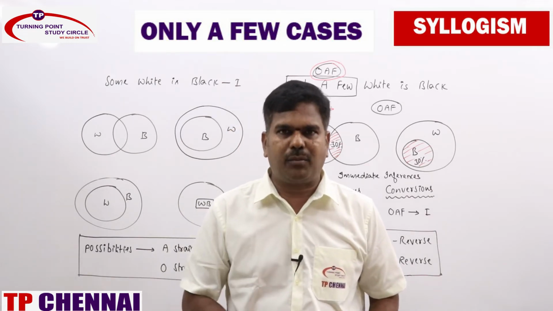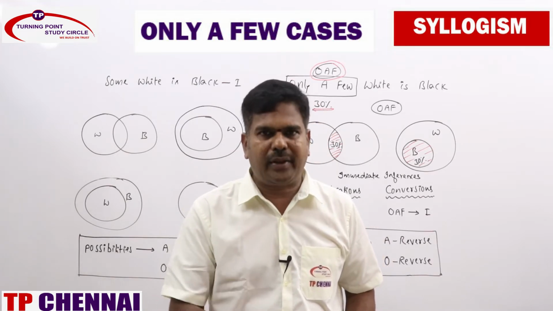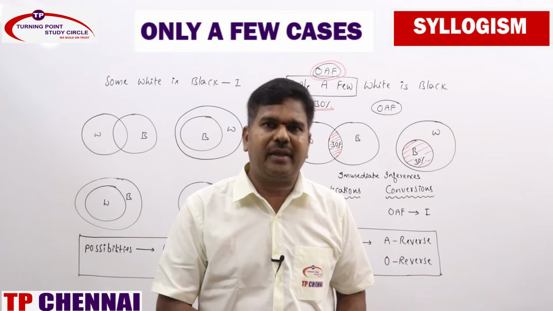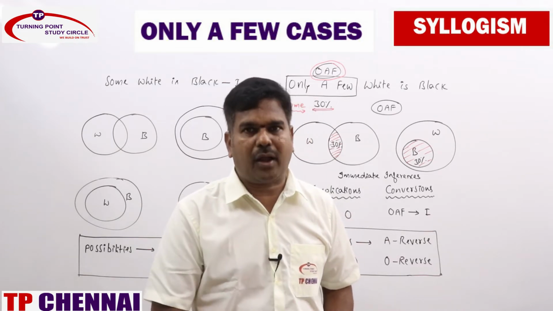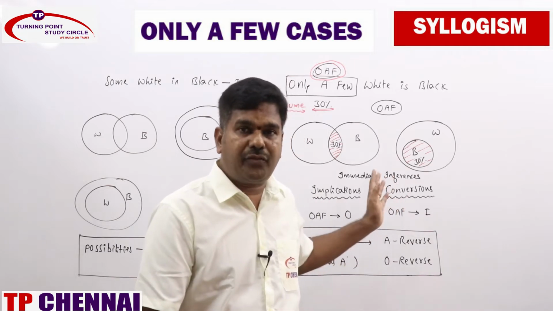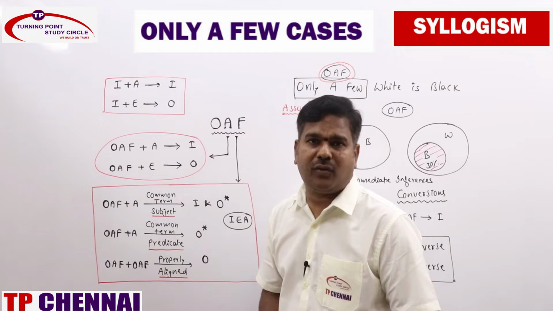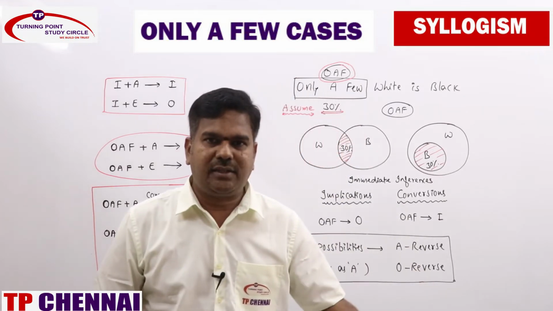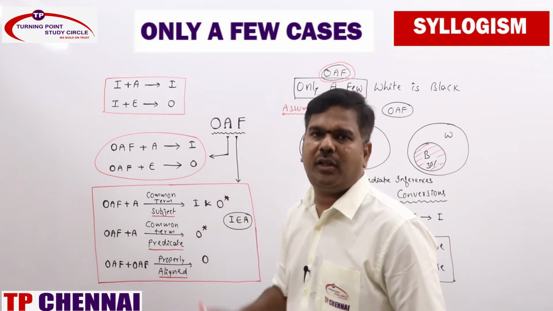We do have 6 formulas as of now: A plus A, A plus E, I plus A, I plus E, E plus A and E plus I, right? Now in addition to that one, we do have some more formulas based on only a few. But now we are with rules for only a few cases as well, as I told you. So in the next session we will discuss. Just remember these rules, we can easily solve the problems.